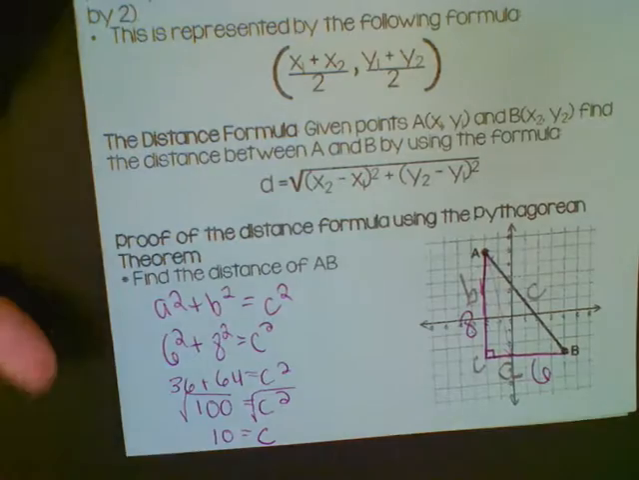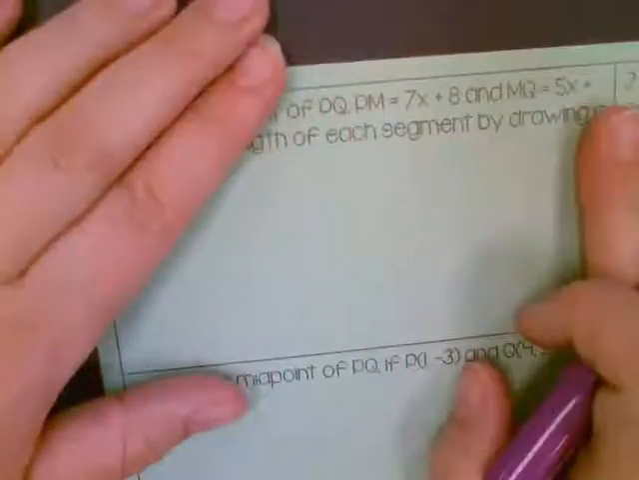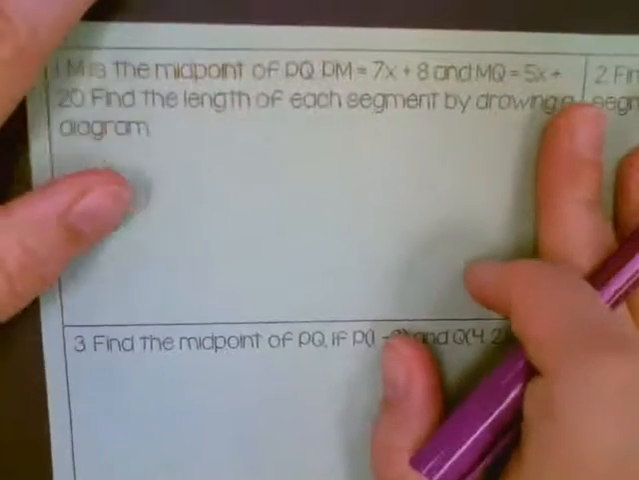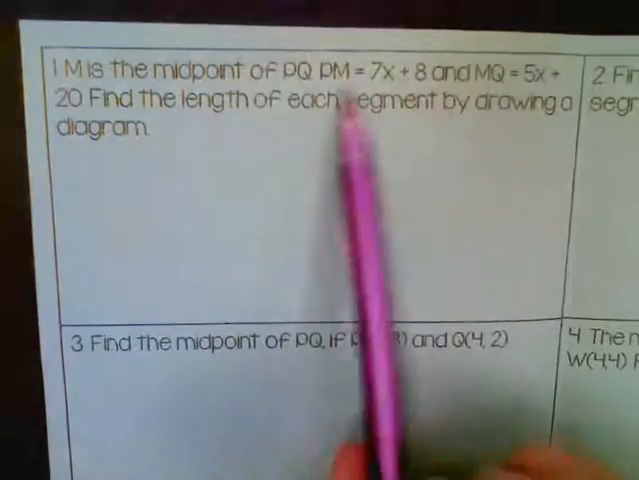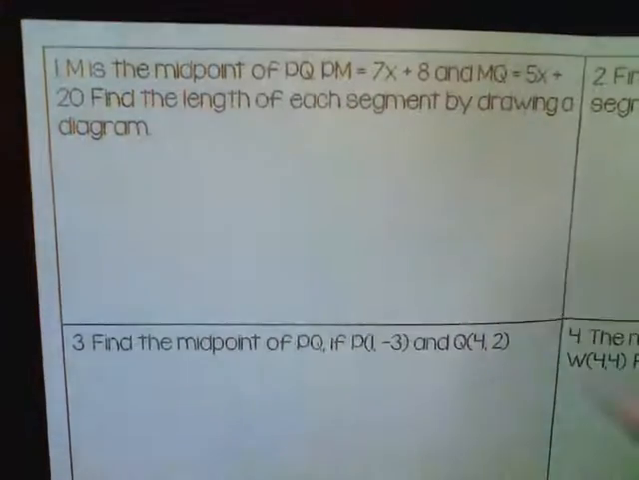Okay, so let's take a look at our examples for all those little things we just talked about and see if we can get them figured out. So our first question says that M is the midpoint of PQ, and then they tell us what some of those segments are, and we want to find the length by drawing a diagram. Okay, so I'm going to draw a sketch.